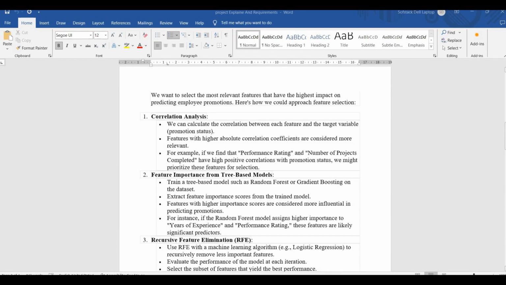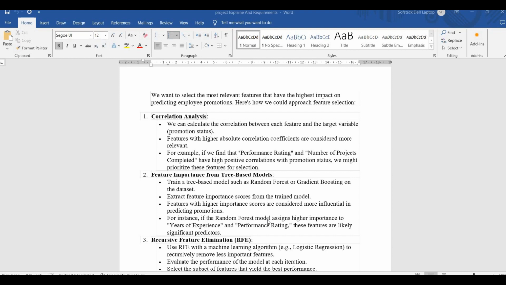Okay, then there is another technique using which we can perform feature selection, that is feature importance from tree-based models. So here we train a tree-based model such as random forest or gradient boosting on the data set, and we extract the feature importance scores from the trained model.